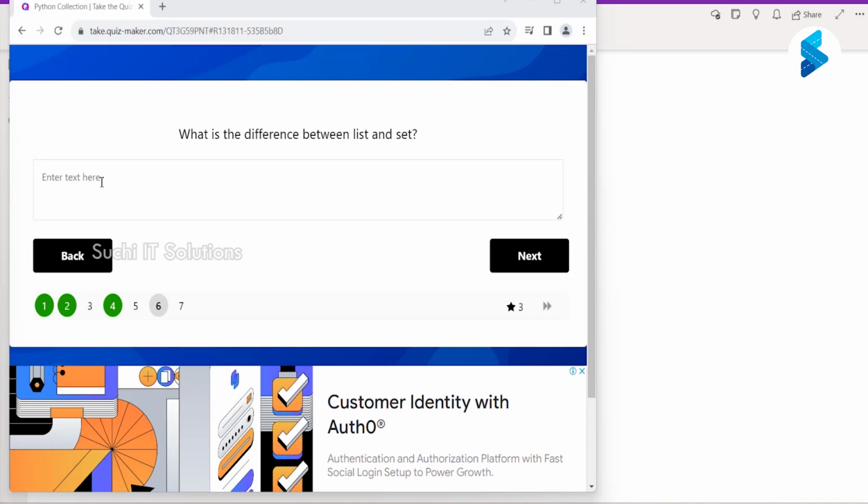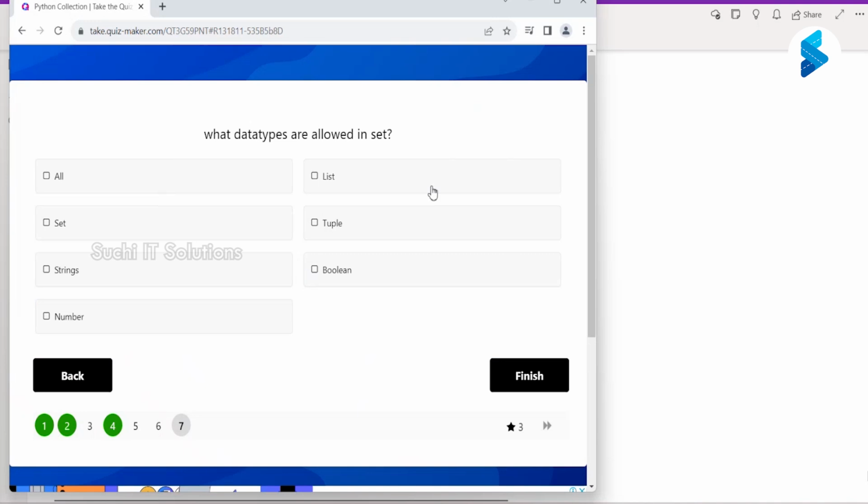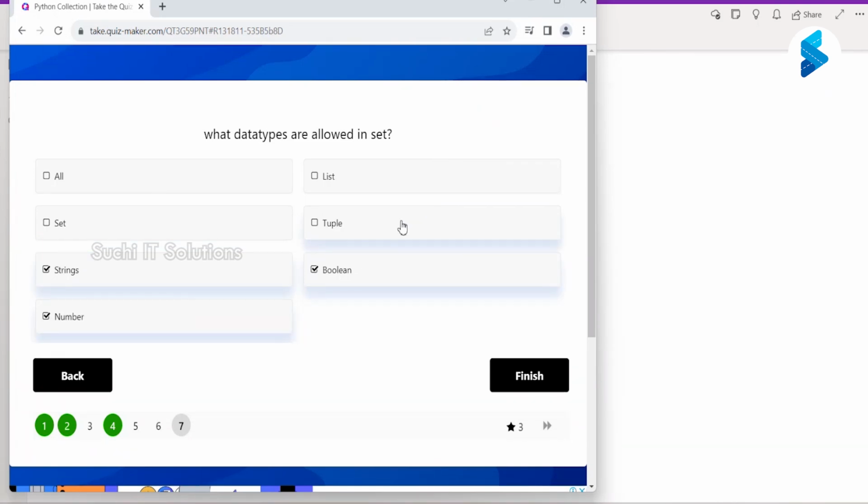What about the elements in the set? What data types are allowed in the set? Immutable types are allowed in set, sir, like string, number and boolean. Is a list also allowed? No, sir. Tuple also.